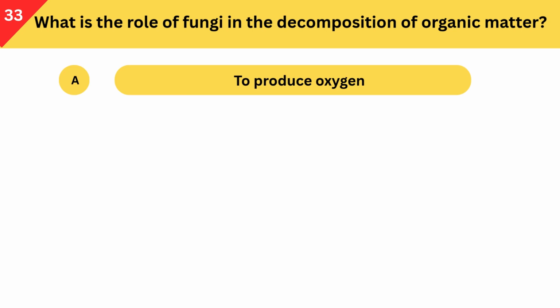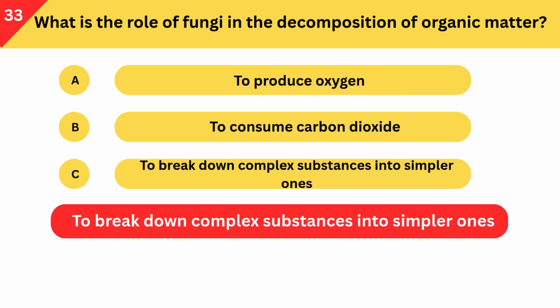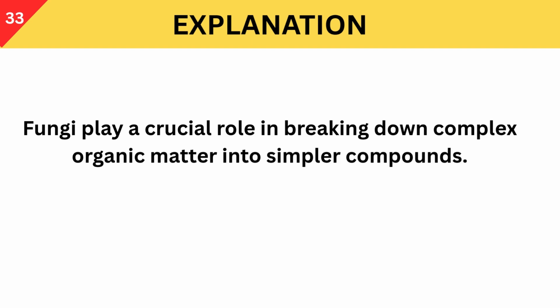What is the role of fungi in the decomposition of organic matter? A. To produce oxygen. B. To consume carbon dioxide. C. To break down complex substances into simpler ones. Correct answer is to break down complex substances into simpler ones. Fungi play a crucial role in breaking down complex organic matter into simpler compounds.